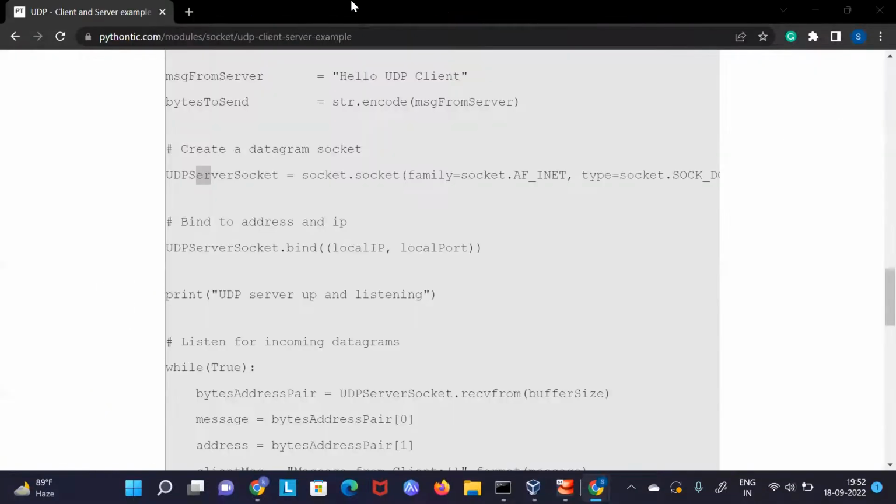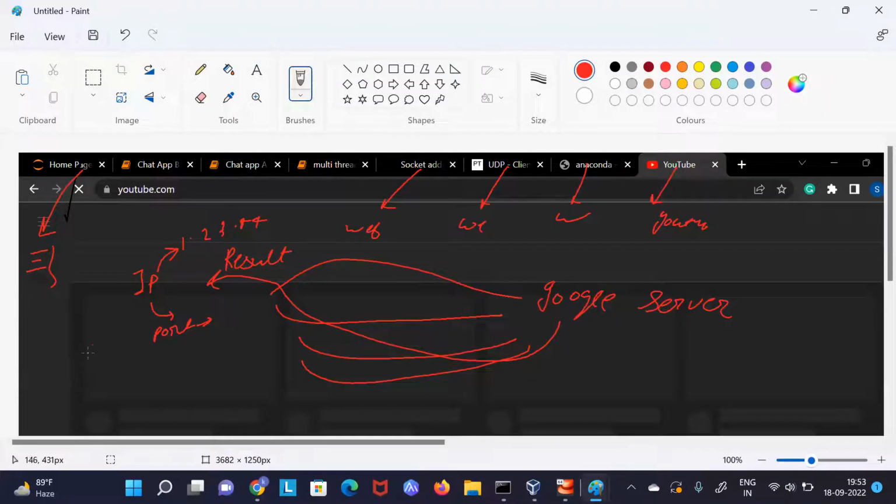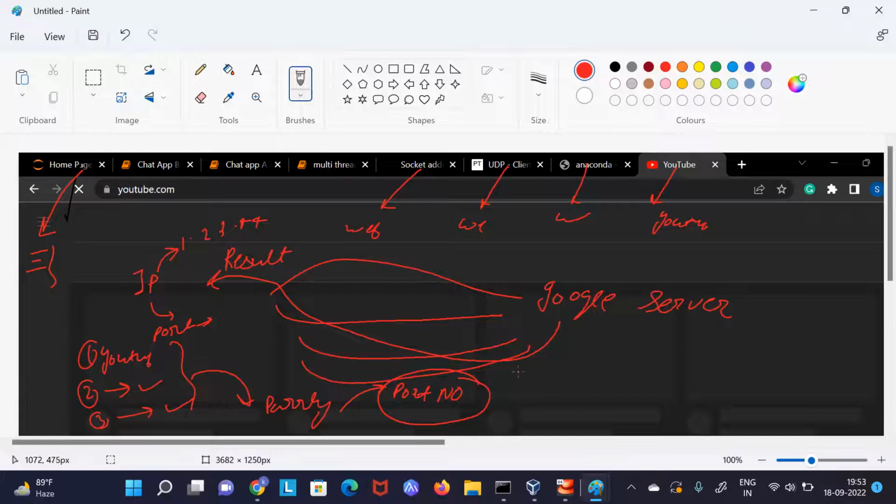That's why from every tab we can do different types of communication with the Google server. Somewhere we are searching for YouTube, in a different tab we are visiting some other website, and in a third tab another website. Why can we do it? Because all of them are running in parallel. First of all, they use multi-threading, and all of these three are running on different port numbers. That's why Google is able to send data to the respective tabs.